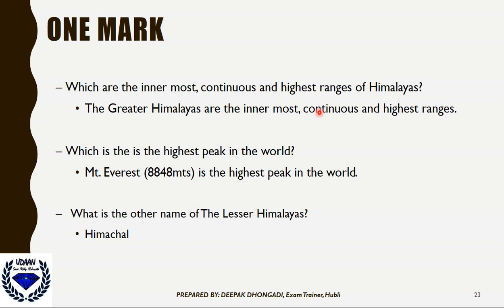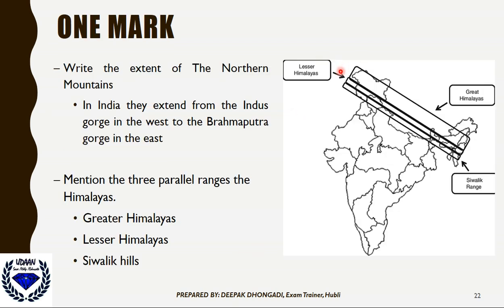Which is the highest peak in the world? As I discussed earlier, Mount Everest in Nepal is the highest peak in the world, with a height of 8,848 meters, around 8.848 kilometers. What is the other name of the Lesser Himalayas? The Lesser Himalayas, which are present here, we call Himachal. And Himachal Pradesh is present here, below the Jammu and Kashmir region.